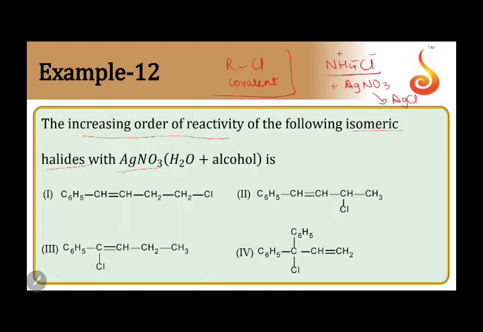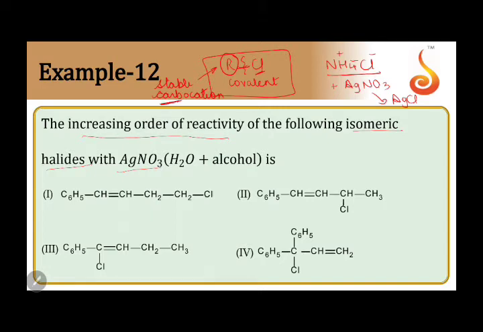When we take covalent compounds like haloalkanes and haloarenes, as this is a covalent bond, it does not break easily. We don't get chloride ion easily. We can get chloride easily when the alkyl part or the aryl part forms a very stable carbocation. If this forms a stable carbocation, the bond breaks very easily and AgCl precipitate is seen, or we can say this compound reacts with AgNO3.